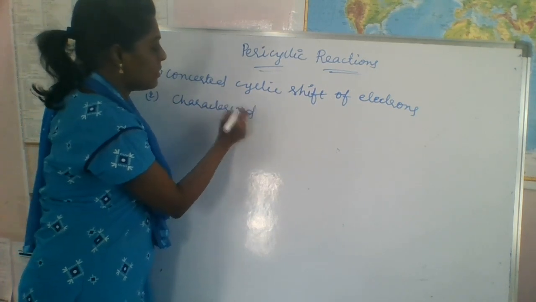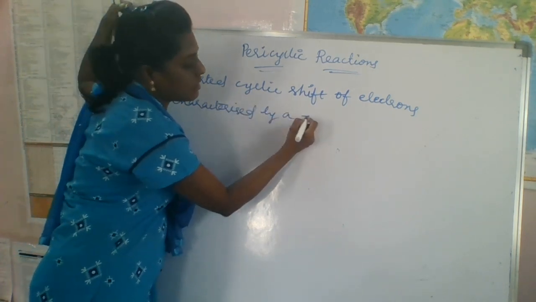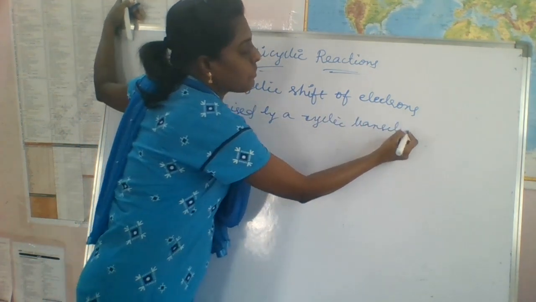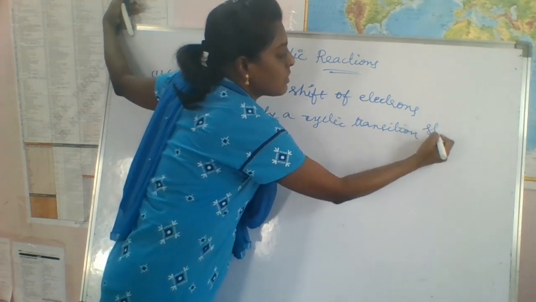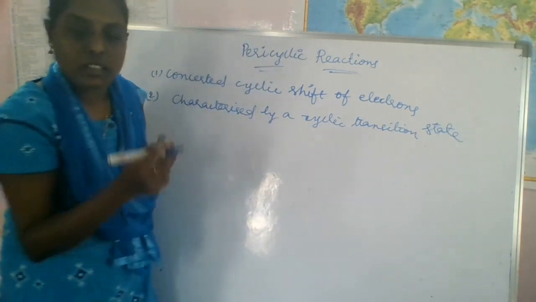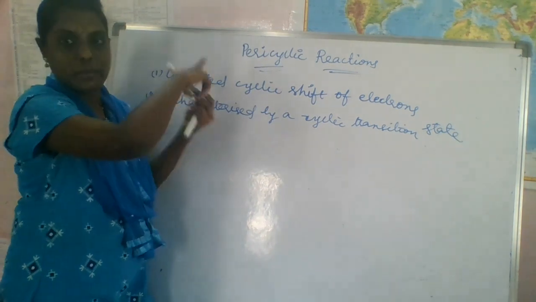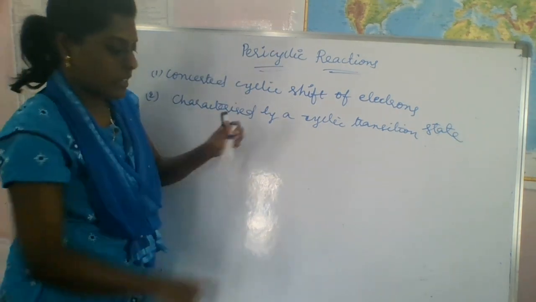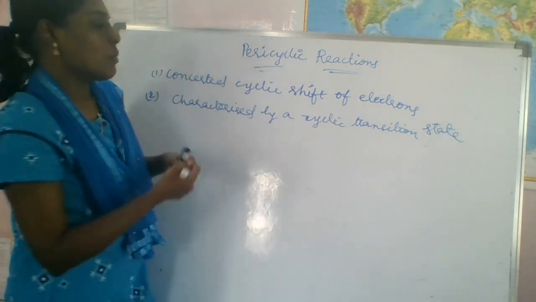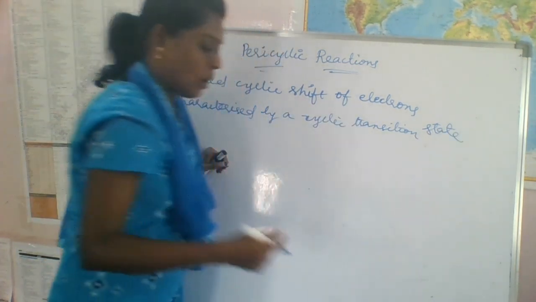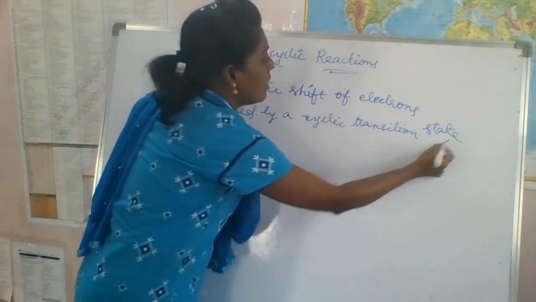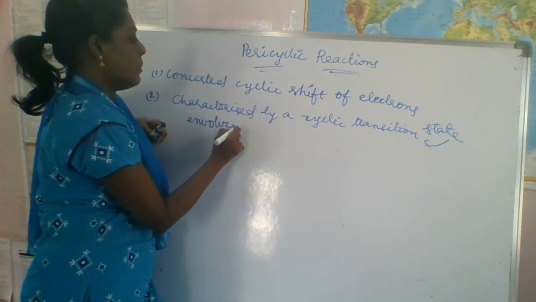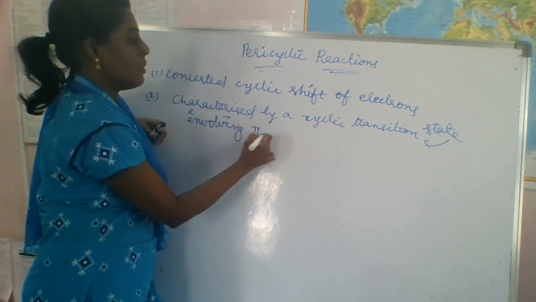That's why we use the word cyclic. How is it formed? It involves mostly pi bonds.